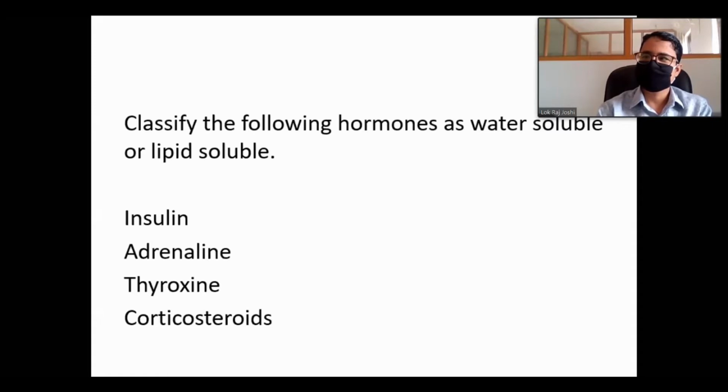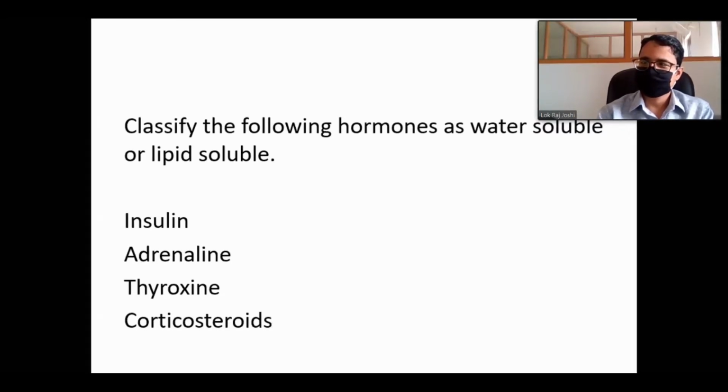Steroids are lipid soluble. Amines, the catecholamines, including adrenaline, are water soluble, but thyroid hormones, though they are amines, are lipid soluble. It is straightforward for peptide hormones, water soluble. Steroid hormones, lipid soluble. But for amines, thyroid hormones are lipid soluble, while adrenaline, noradrenaline and dopamine, which are together called catecholamines, are water soluble.